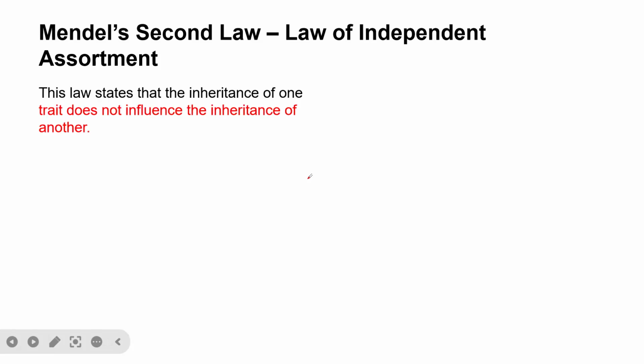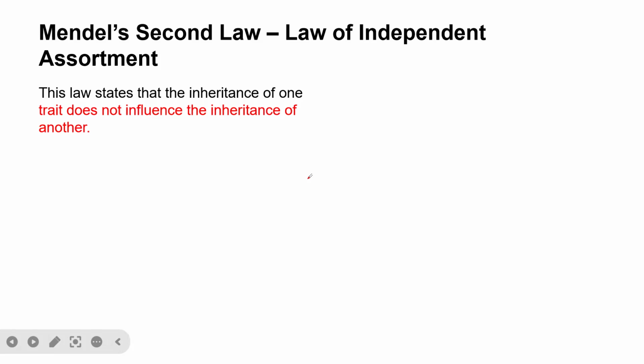So now, the law of independent assortment, that is the second law of inheritance. This law states that the inheritance of one trait does not influence the inheritance of another trait.